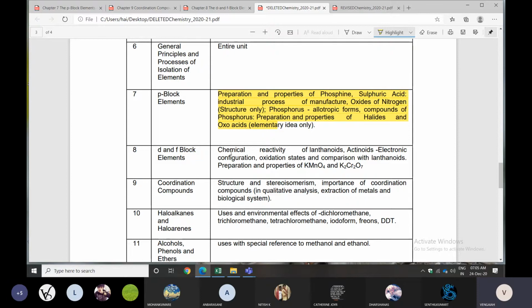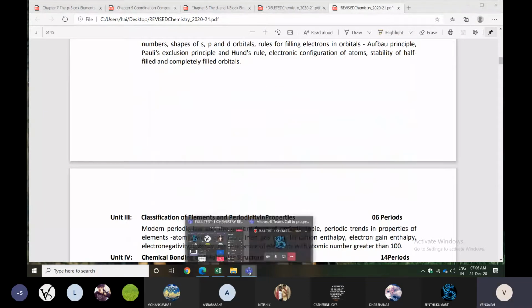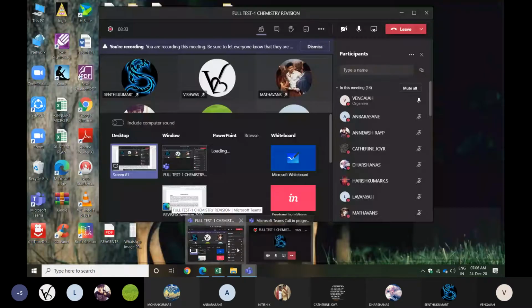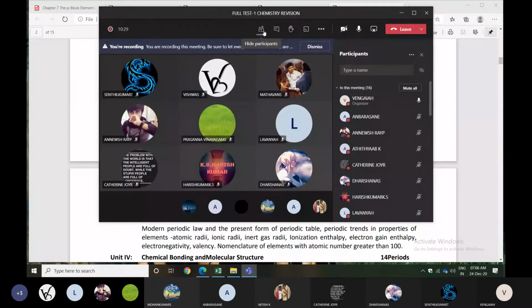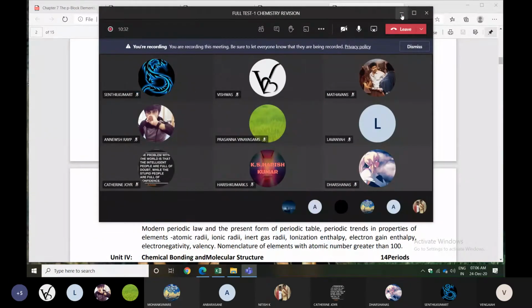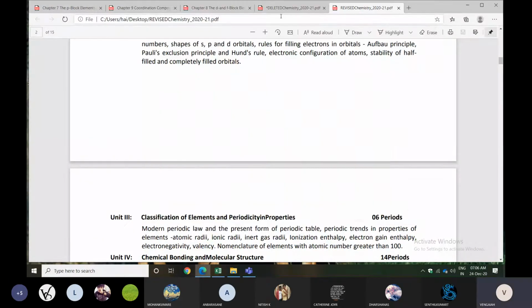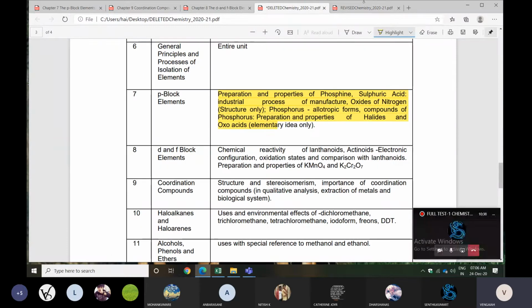No problem. Next, the coordination compounds lesson. Structure and stereoisomerism, isomer topics, and importance of coordination compounds like qualitative analysis, extraction of metals, and biological systems are deleted. The last topics in the coordination compound lesson: one is the isomerism topic and the next is the importance of coordination compounds. So two topics are deleted.